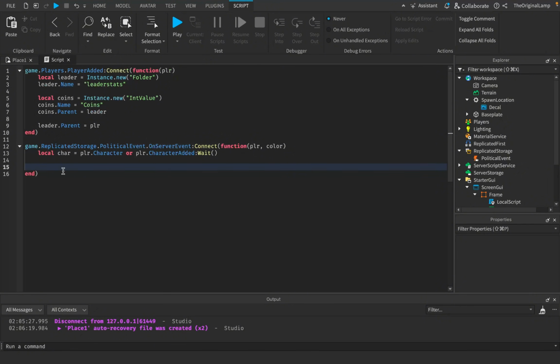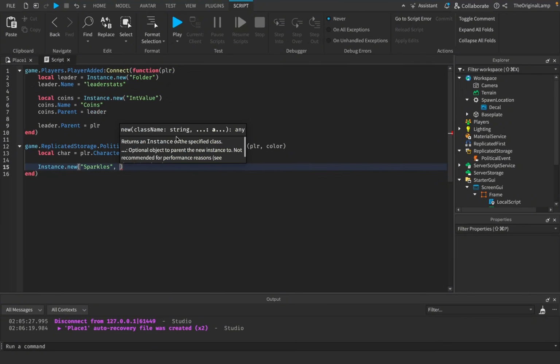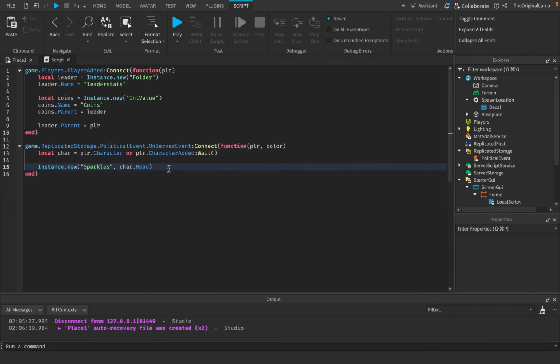So I'm going to say instance.new sparkles. I'm going to give it the parent that I want it to be assigned to, which is going to be character.head, like so. And then here I'm going to say color is going to be whatever this color value is. Finally, I'm going to give the player 1 coin. So I'm going to say player.leaderstats, because remember we named it leaderstats, coins.value plus equals 1. There we go.